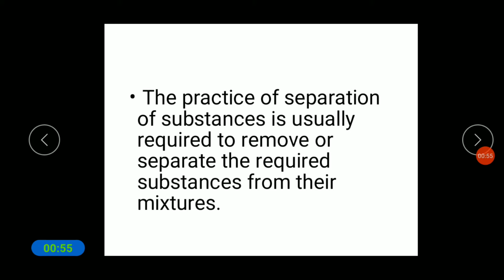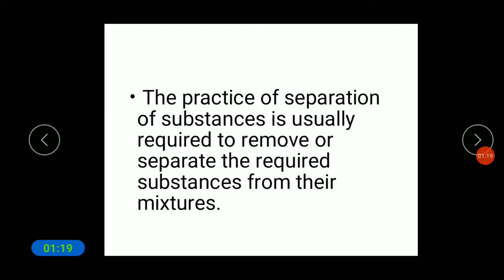Yes, children. You might have seen that at your home, your mother or grandmother removes the stones and pebbles from the rice or wheat. So this is what we call the practice of separation of substances. So what is the requirement of this separation of substances?